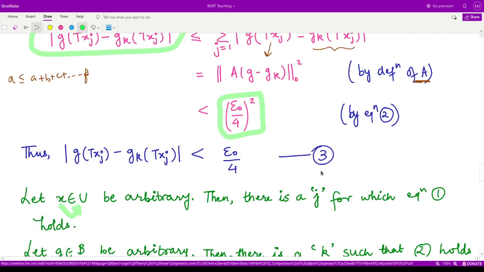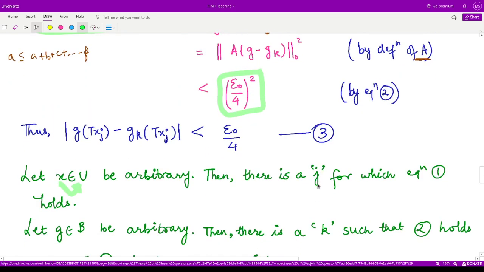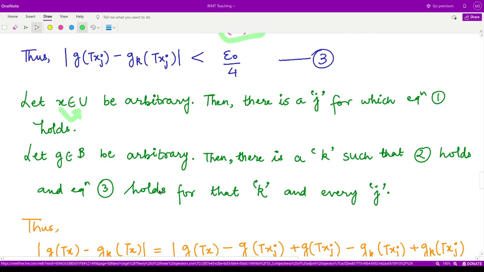I think I forgot to mark equation 1. I think that is equation star. Yes. So we say then there is a j for which equation 1 holds.